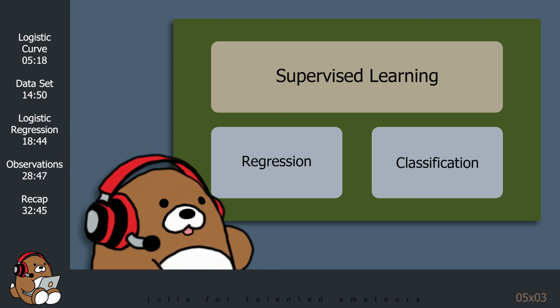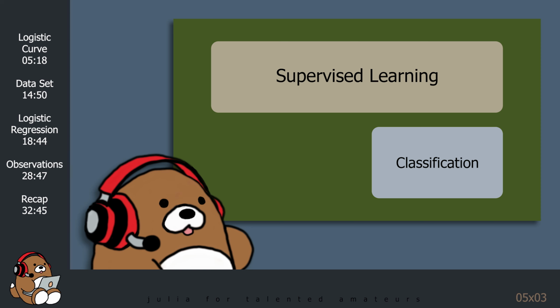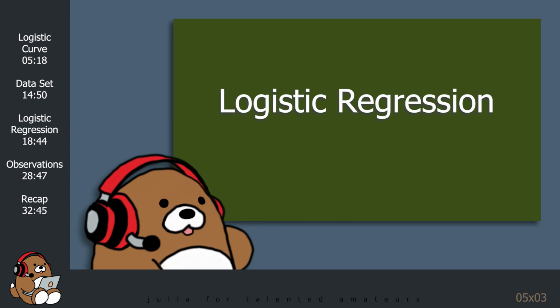Last week, we got an introduction to supervised learning. Specifically, we got an introduction to regression, which is a subfield of supervised learning. Today, we'll continue our exploration of supervised learning by getting an introduction to the other major subfield of supervised learning called classification. There are many different classification algorithms used in machine learning. In today's tutorial, we'll learn about the logistic regression algorithm.